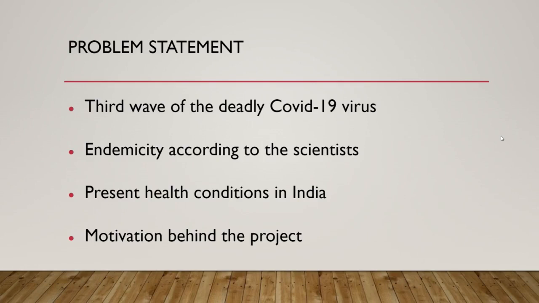But with the virus very much an active threat and a potentially threatening third wave looking like an imminent threat, in such a scenario, food or the eating habits of the people need to improve with the passage of time. Our application will be able to tell the user whether the food he is eating will help him in increasing his immunity against the coronavirus. Also, on the basis of the output from our system, the user will come to know which ingredient he has to look for in his recipe to achieve his goal of strengthening his immune system against the virus.